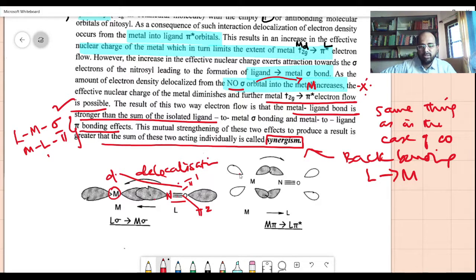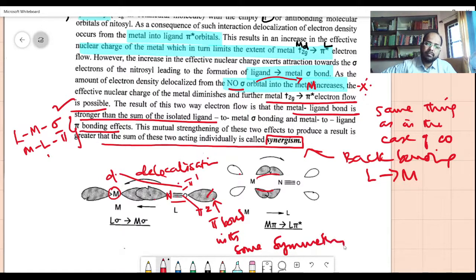As a result of delocalization, you can see the metal nitrosyl orbitals are split into different symmetries, and there is more delocalization over this particular place. Here it is one symmetry. This is also a pi bond, with some symmetry. This is also a pi orbital, a pi bond with a pi orbital.